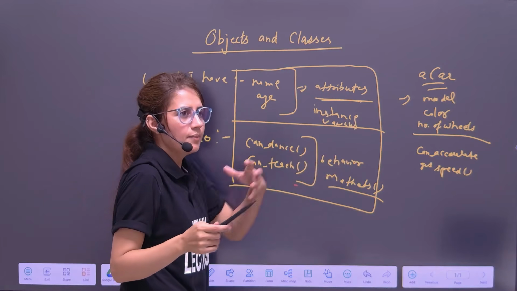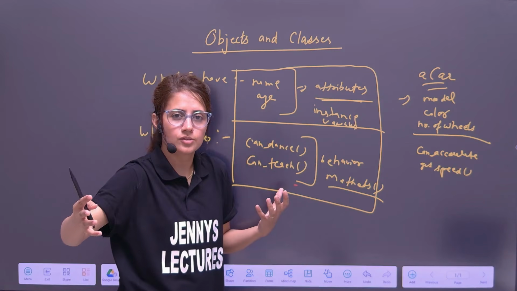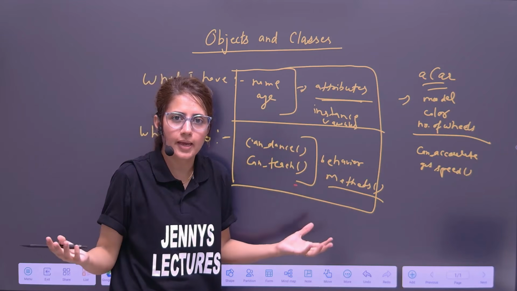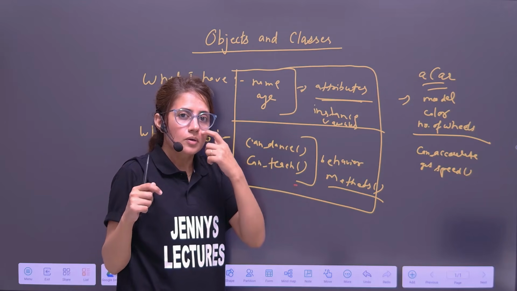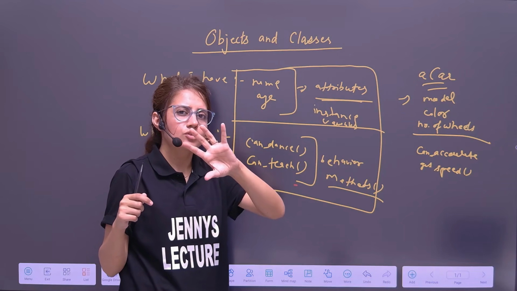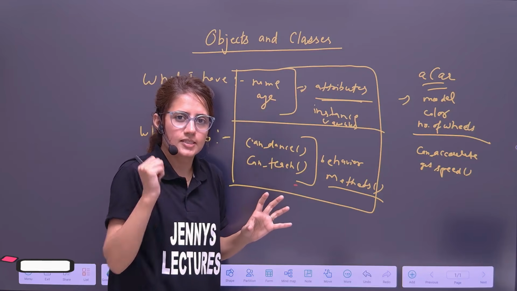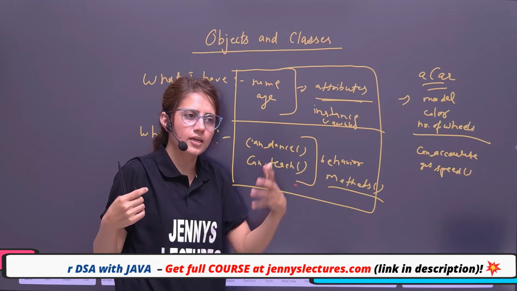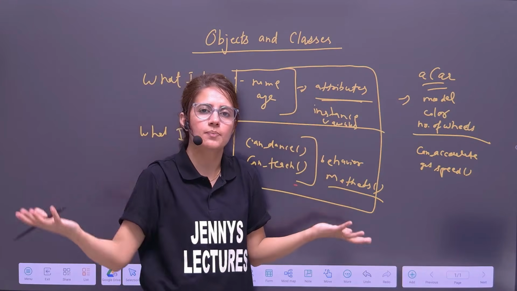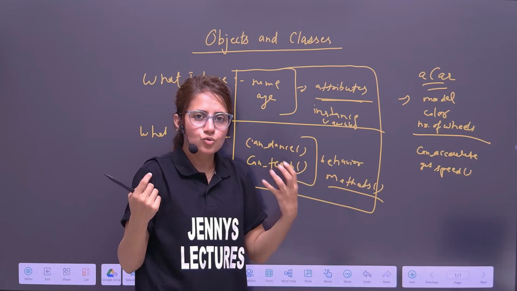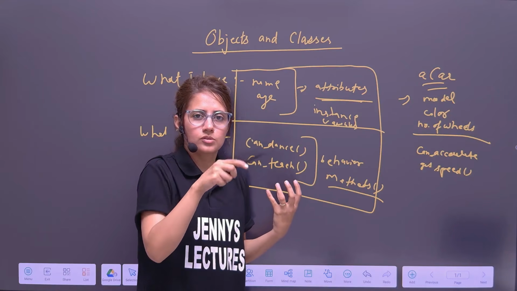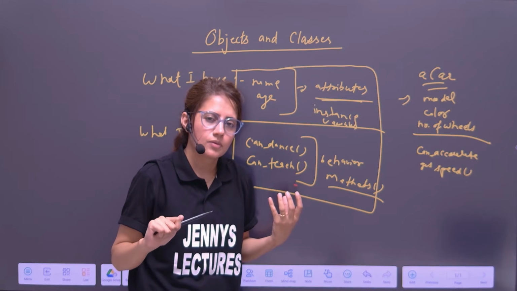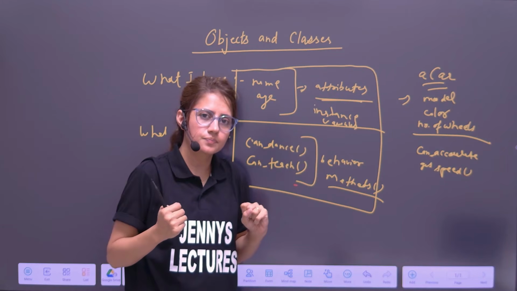Now, like me, there are many objects like me. In my class, there are 60 students. All of these have their own name, age, can dance, can teach, some kind of behavior they have. Suppose we have a college management system. Let's take this example. There we have students, teachers, and some courses also. A student can enroll in many courses which are offered by some specific department. Suppose Rahul is a student, has enrolled in two courses, Python and Java, offered by department CS. How will you showcase this thing in programming?